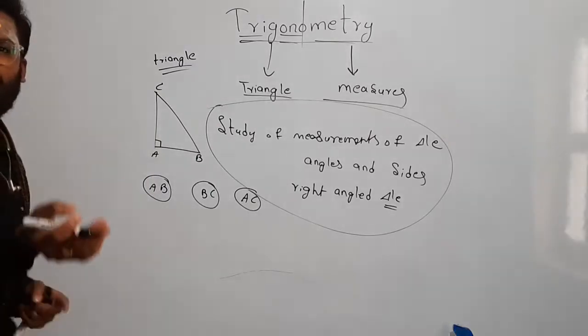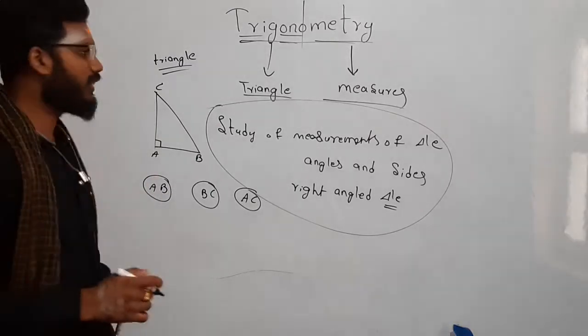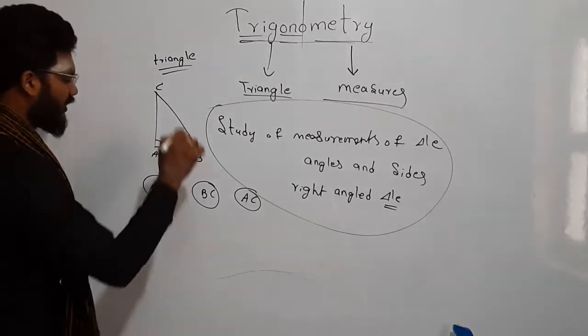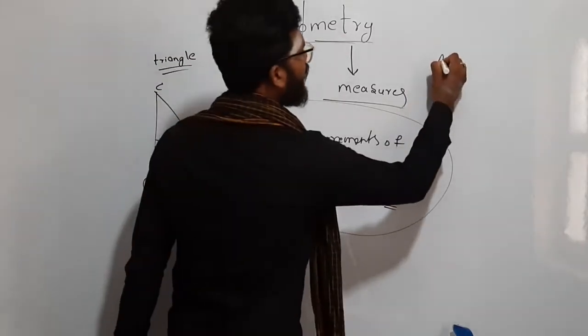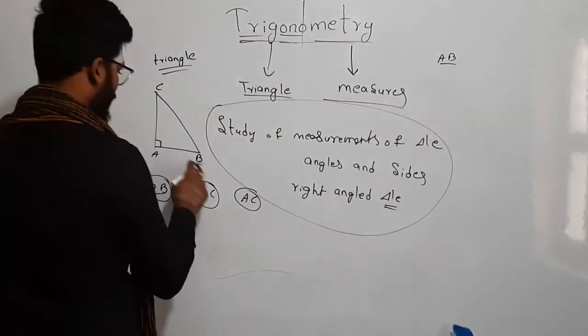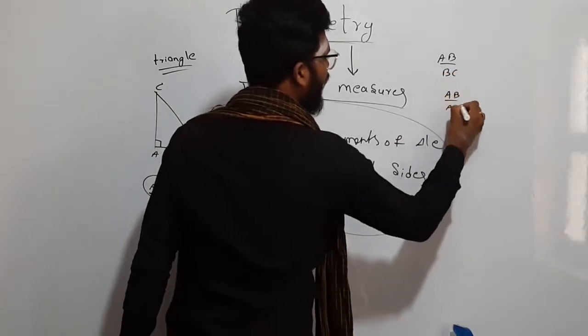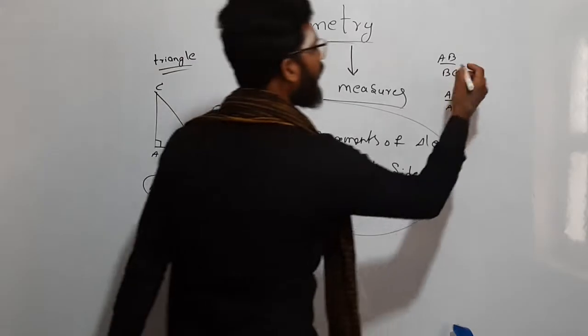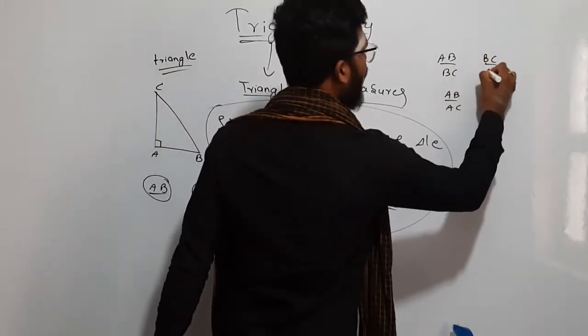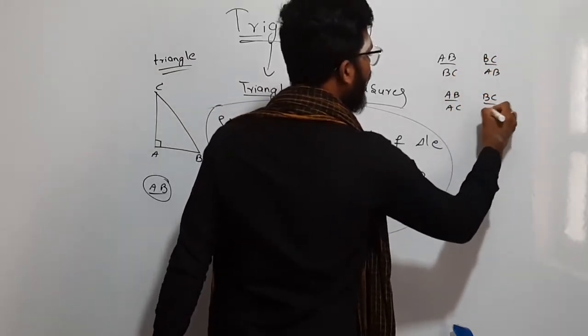Let me write all the possible ratios with the help of sides. What are all the possible ratios? First, with the help of AB, if I write all the ratios, I will get AB by BC and AB by AC, right? In the same way, with the help of BC, BC by AB, BC by AC.